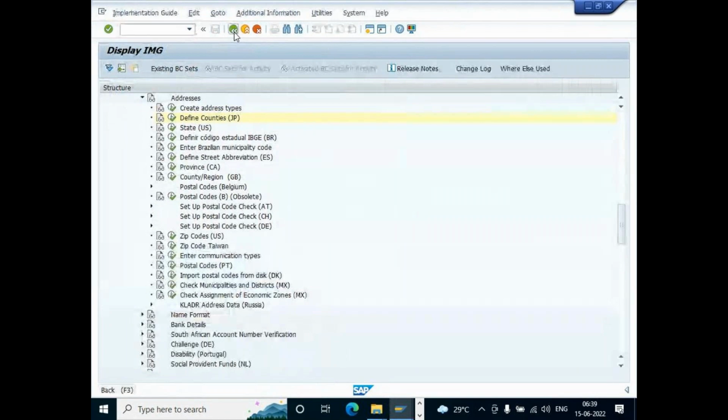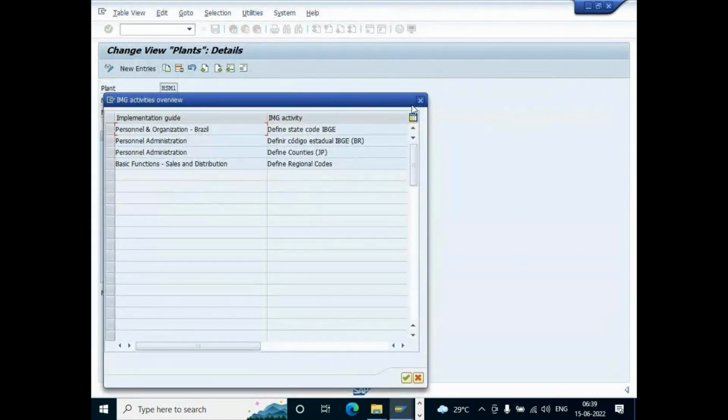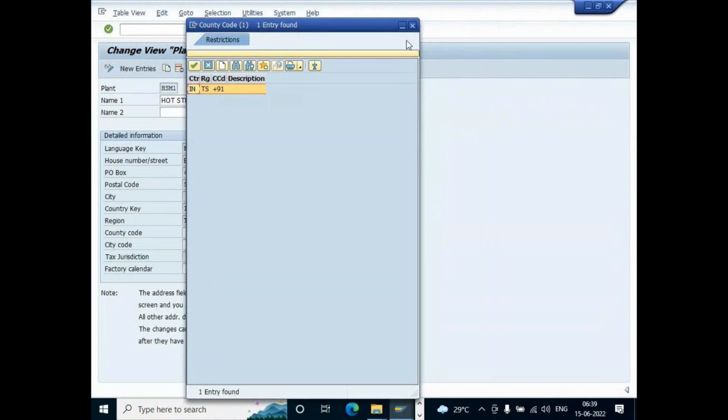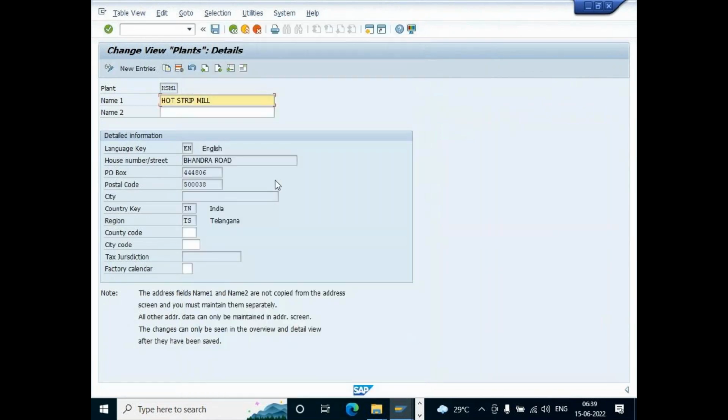Country India and region TS, right? You need to maintain for the IN and TS combination. Why? Because you have selected TS as the region right here. Your country key is India, region is TS. Yeah, now it is okay, sir. The city code also you need to maintain the same way. Yes, sir, I will do that. Okay, sir.